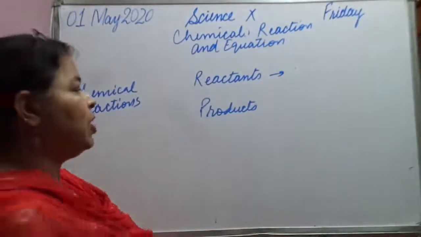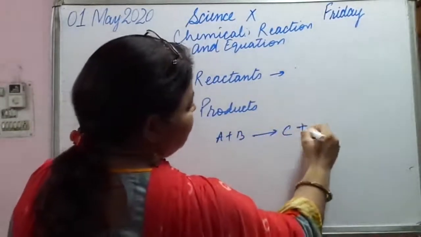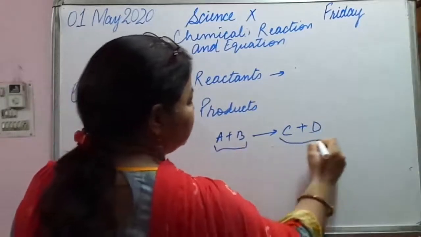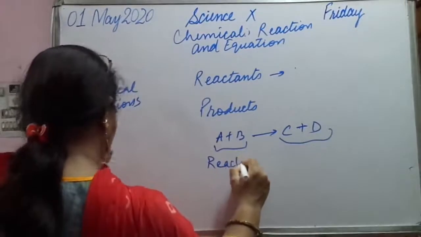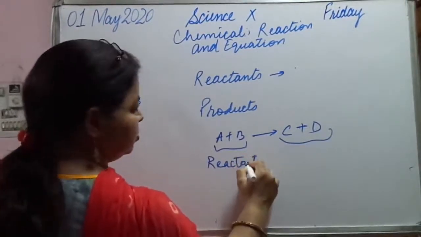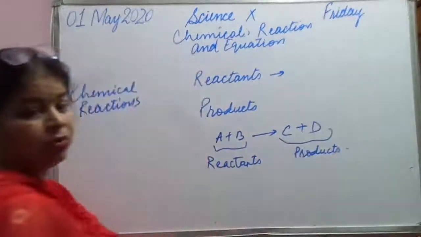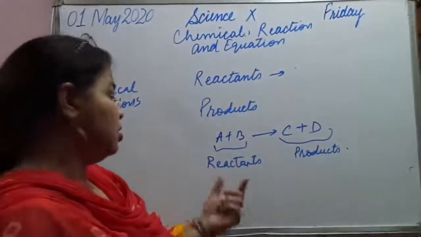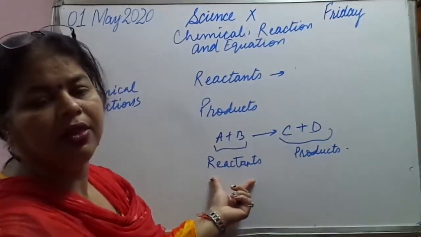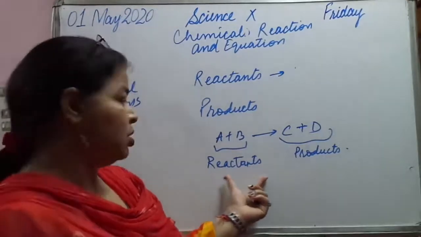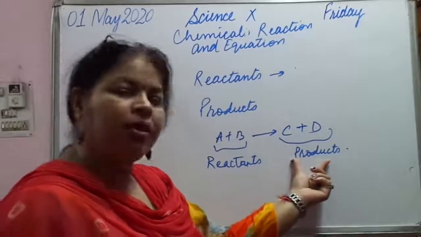Okay, so we can show it like this: A plus B arrow C plus D. So these are known as reactants and these are known as products. Okay, so in this way we can write reactants and products. Reactants always take part in the chemical reaction and products are formed during the chemical reaction.